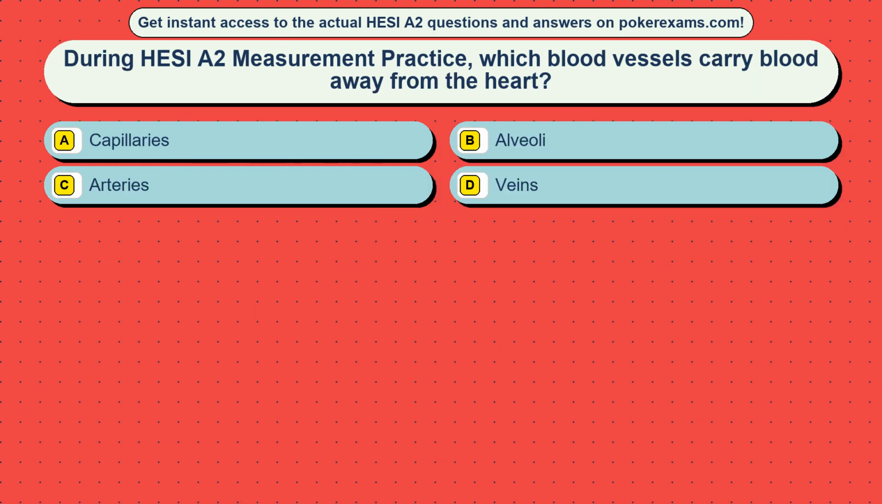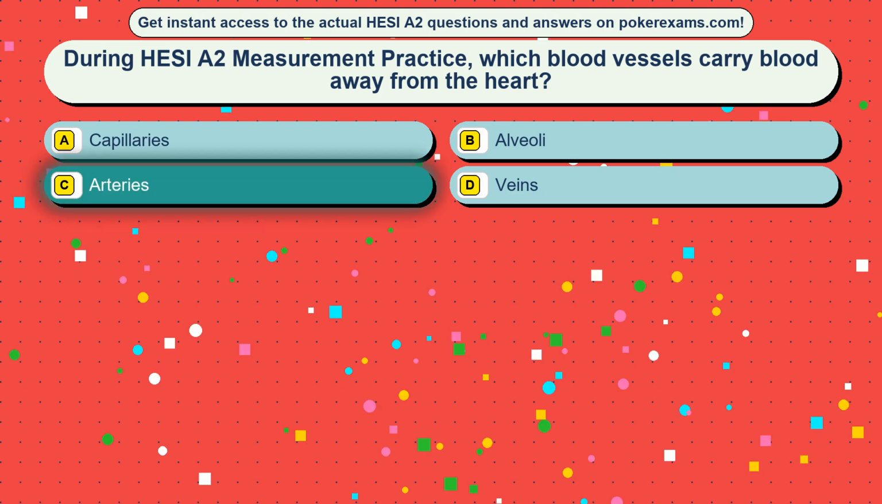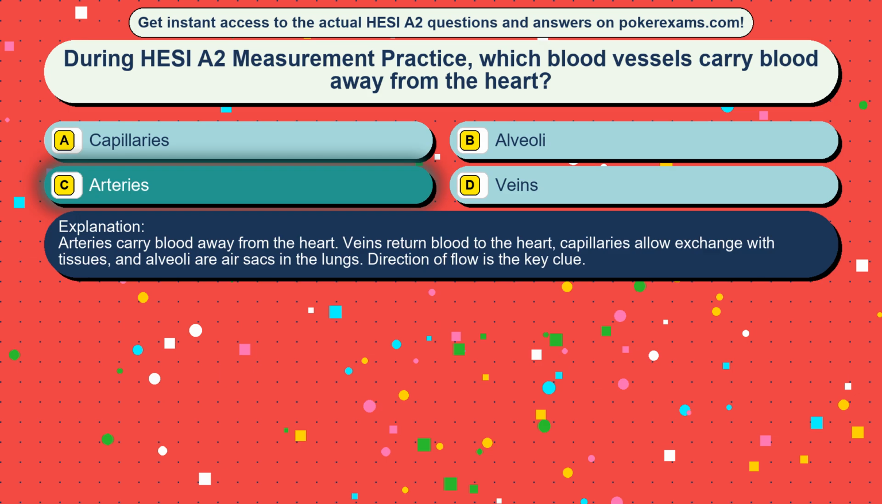Question 11. During HESI A2 measurement practice, which blood vessels carry blood away from the heart? Option A, capillaries. Option B, alveoli. Option C, arteries. Option D, veins. The correct answer is option C, arteries. Arteries carry blood away from the heart. Veins return blood to the heart, capillaries allow exchange with tissues, and alveoli are air sacs in the lungs. Direction of flow is the key clue.